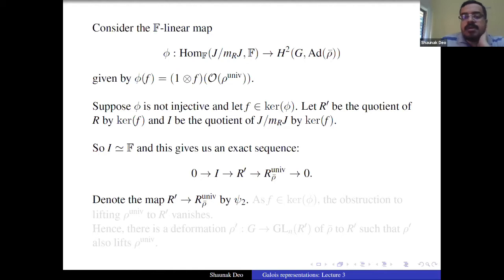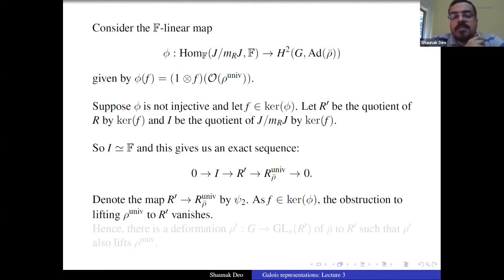Right, because we are just going modulo the kernel of F, and the image of F is F, so we find the residue field. So I is isomorphic to the residue field, and we have this exact sequence 0 to I to R prime to R rho bar unif, and you denote this map R prime to R rho bar unif by psi2. Because F is in the kernel of phi, the obstruction to lifting rho unif to R prime vanishes.